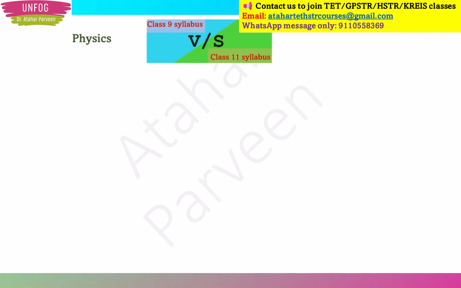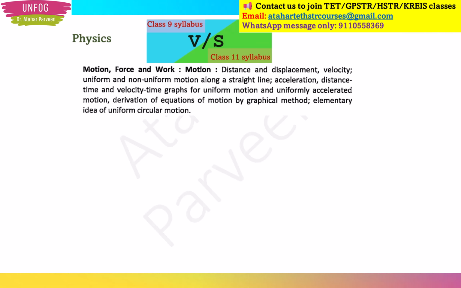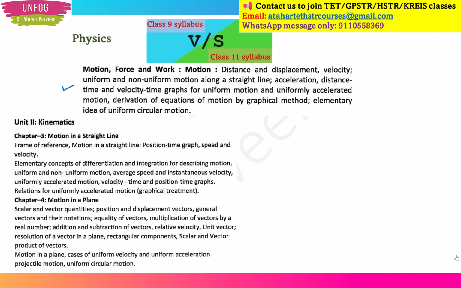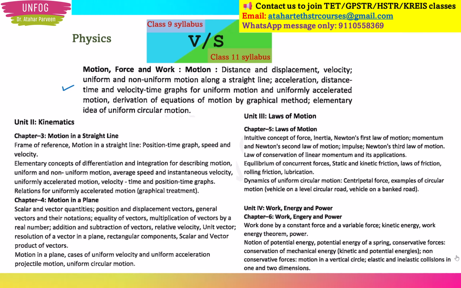Okay, now according to the syllabus from physics, if you see, this is from class 9. What is this? Motion, force and work. Okay, this is the chapter from class 9. Now these topics you will get in PUC first year also. See this, how many chapters? 1, 2, 3, 4. 4 chapters are there for this part in PUC first year. It is motion in a straight line, motion in a plane, laws of motion, work, energy and power.